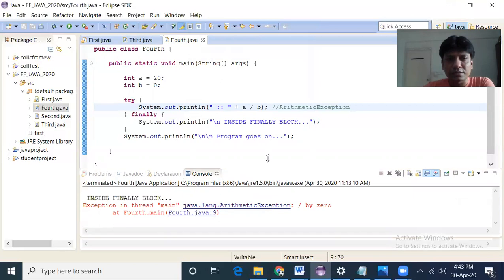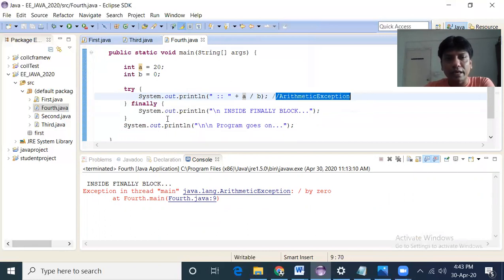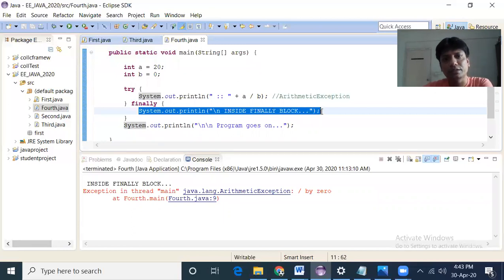You see what happens. This is 20 by 0, so immediately an arithmetic exception arises. It is looking for the matching catch block, and the matching catch block is not present. So the control will go back to the default exception handler, because no matching catch block is there to deal with this arithmetic exception. And before the control goes back, whatever I write inside the finally block must be executed.